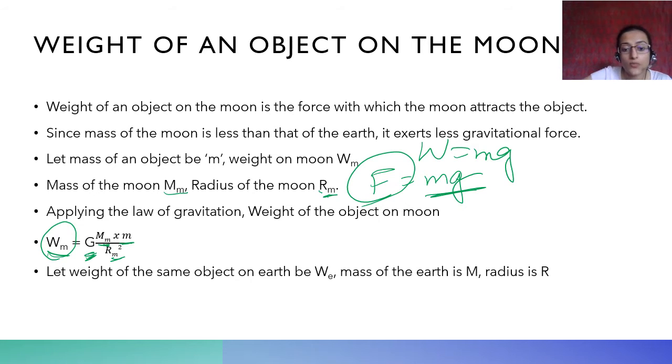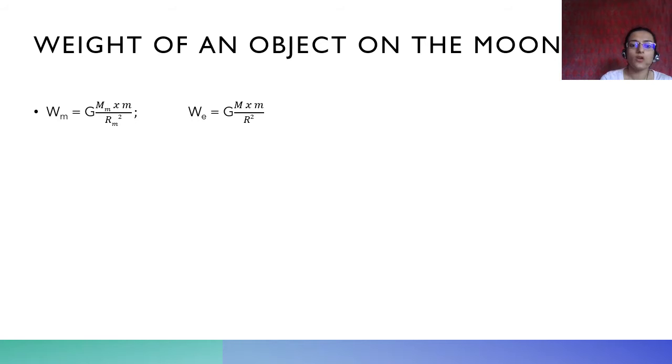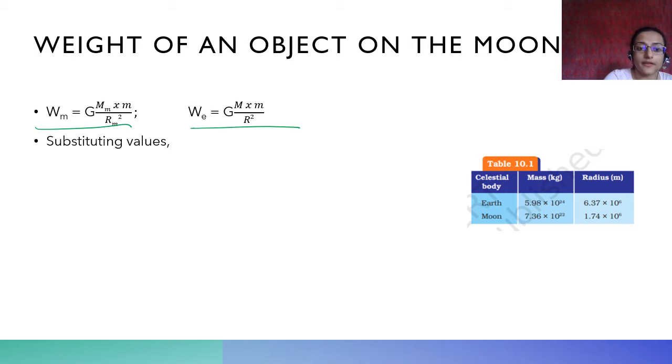Let the weight of the same object on Earth be WE, the mass of the Earth be M, and the radius be R. So WE is equal to GMm upon R squared. Simple. Now these are the formulae that we got: mass, weight on the moon, and weight on the Earth. These are the formulae, and we substitute the values.